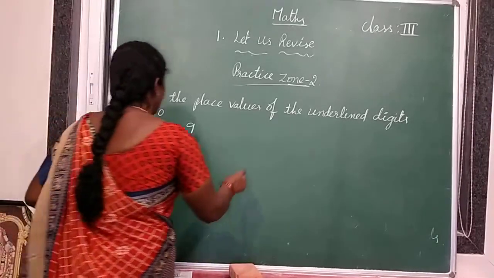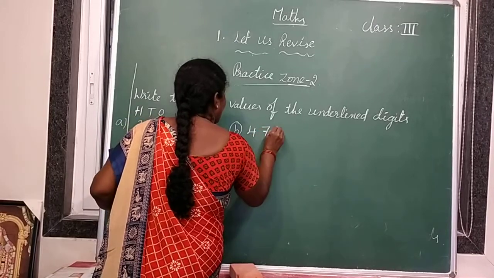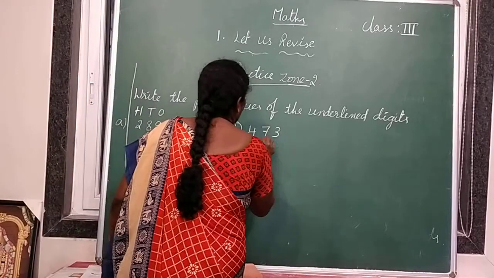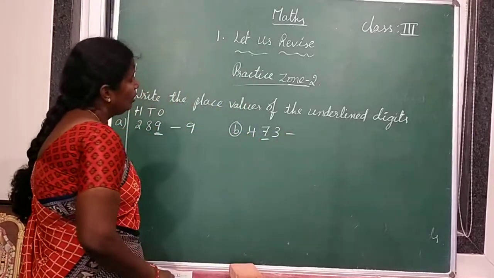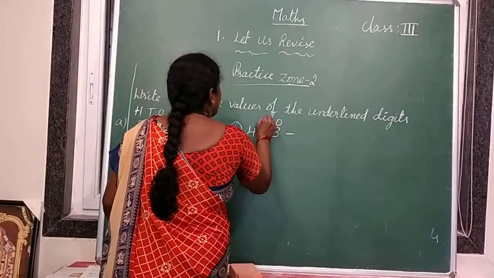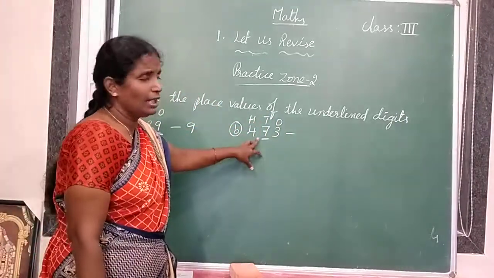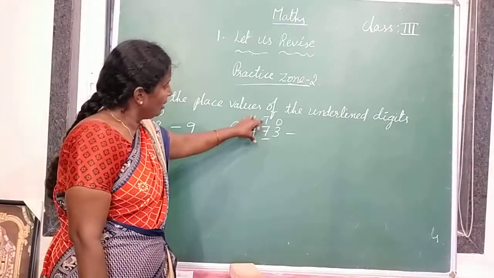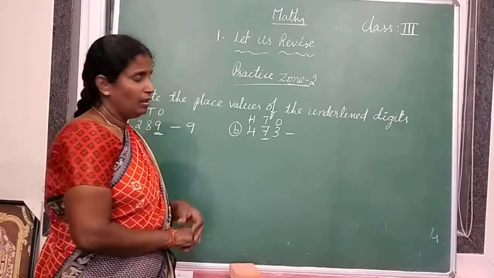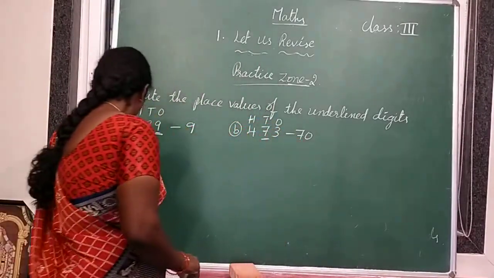Next, second one, 473. So the underlined digit is 7. Again write the place values: ones place, tens place, hundreds place. So 7 is in which place? 7 is in tens place. So the place value of 7 is 70. Right.